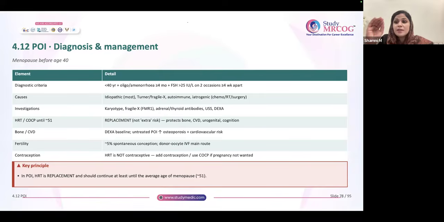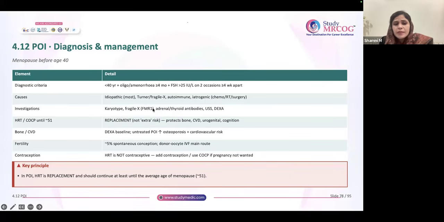Okay, next step they are asking, so repeat after 4 weeks. Only if you get two FSH values more than 25, at least 4 weeks apart, will you diagnose POI. Otherwise, don't diagnose. What is the incidence of POI? It is 1%. Remember that.